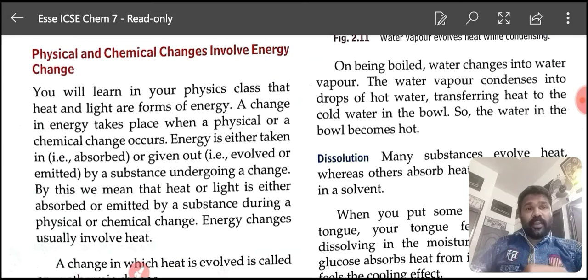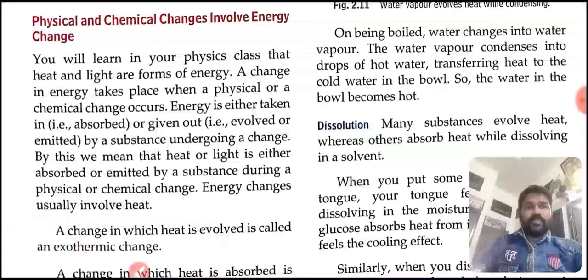Energy is either taken in or given out by a substance undergoing a change.